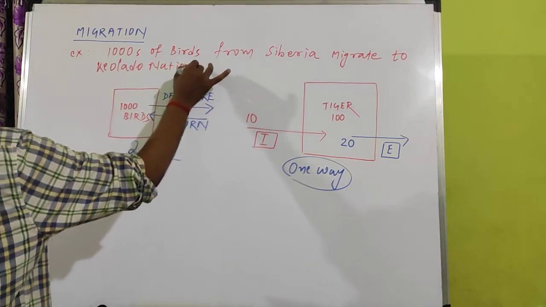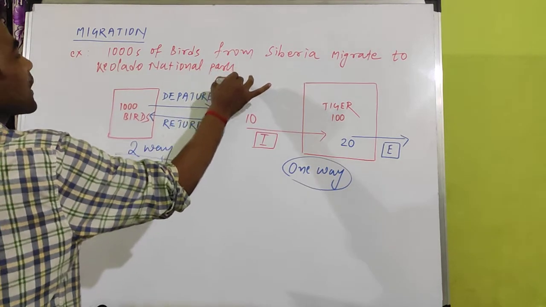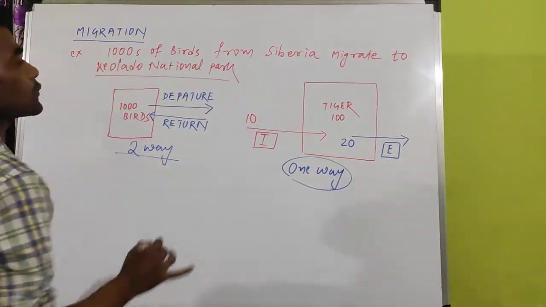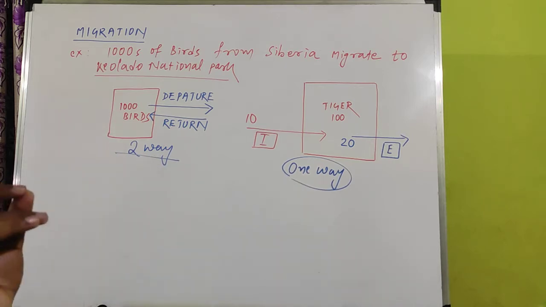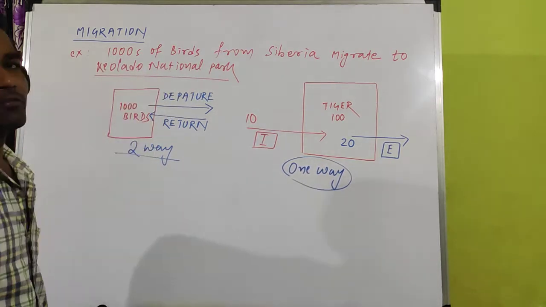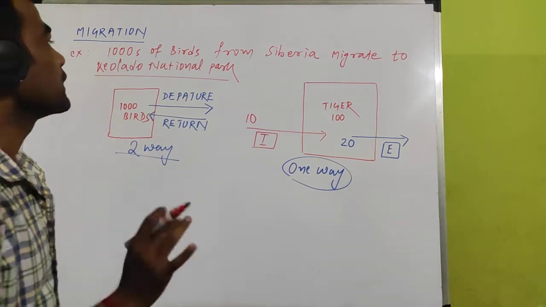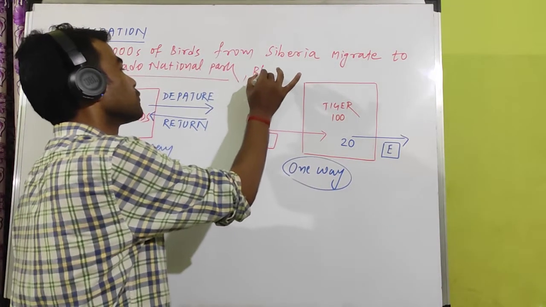This question you have to remember. It is present in Bharatpur, Rajasthan. It is a frequently asked question in NEET: where is the National Park found? It is found in Bharatpur, Rajasthan.